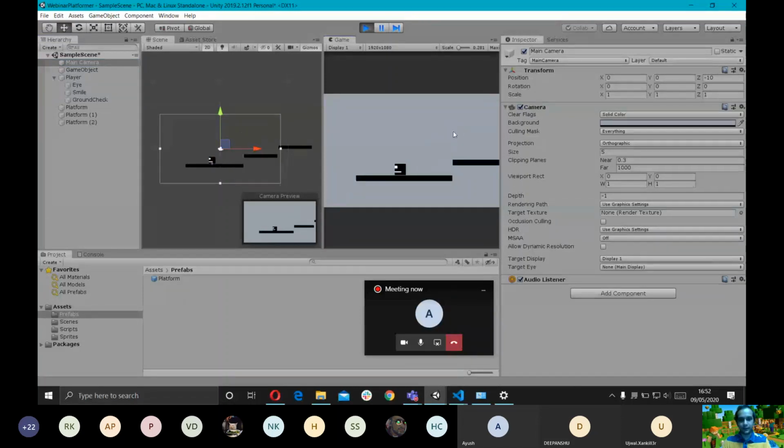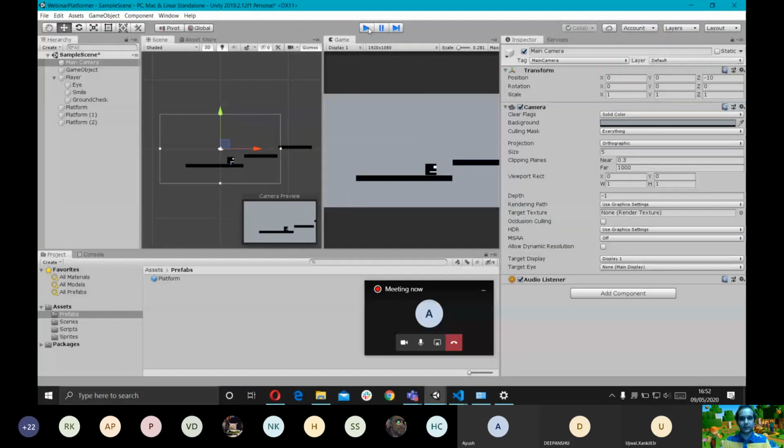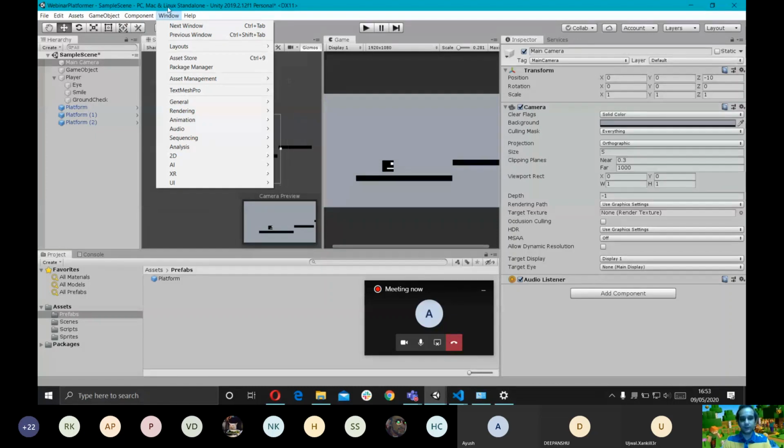For this we can write a script, but actually I want to do something other than that. Unity has a very nice inbuilt functionality package, and I also wanted to show you guys how to import new packages. So we're gonna go to Window and we're gonna select Package Manager.